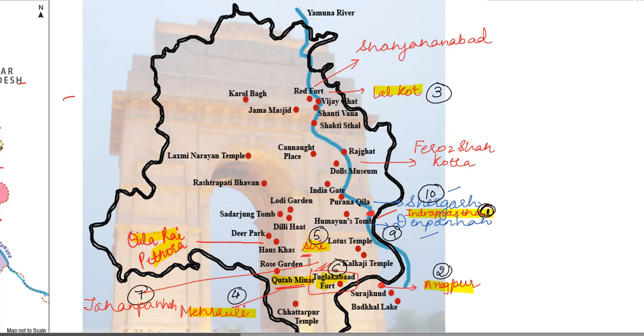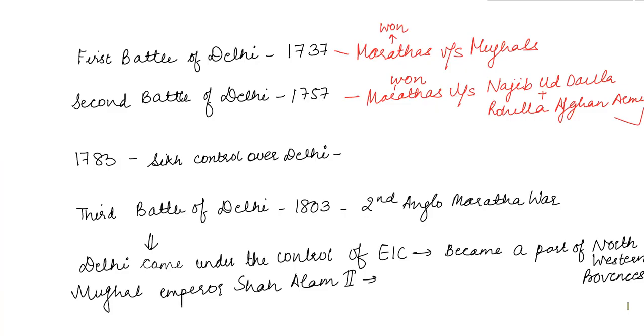The seventh is Jahanpanah, which is near South Delhi, here, somewhere here. Then the eighth one is Firoz Shah Kotla, which is equidistant from Rajghat and Doll Museum. The ninth one being Deenpanah, this is here. The tenth one being Shergarh, which is near Purana Kila. Deenpanah is near Humayun's tomb. Then the last one being Shahjahanabad. Now the common link that we see here, that most of the earlier towns or cities of Delhi were located near the Yamuna river.